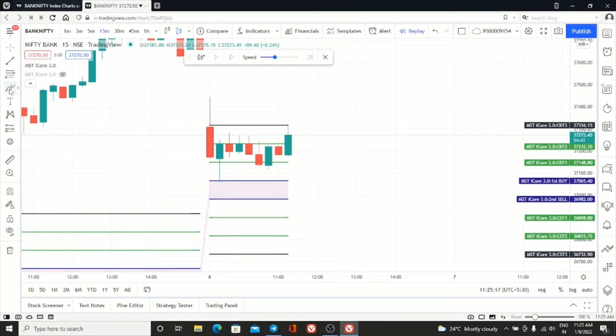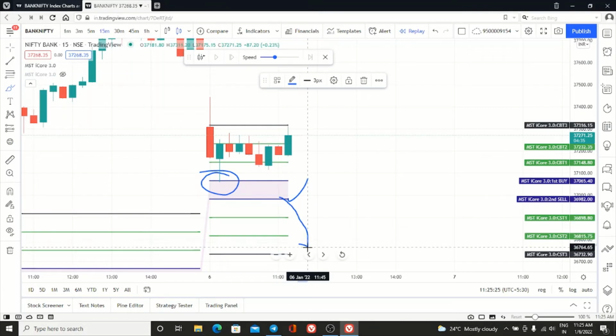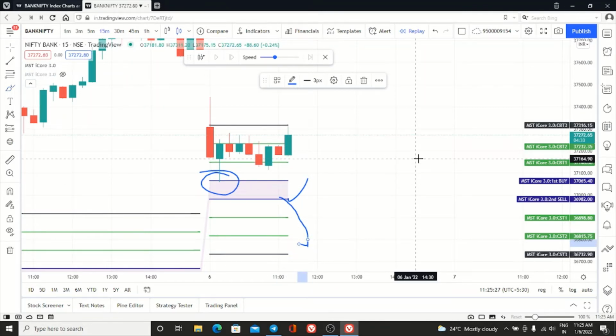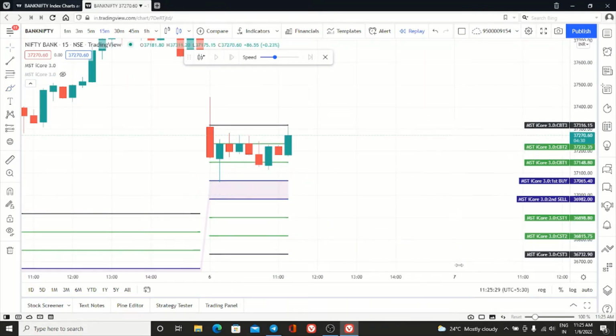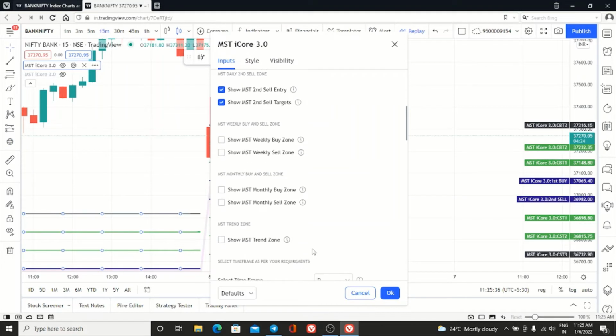If buy activated that day, we should not go for the sell entry unless the SL hit. Only if the first buy SL hit, then we have to go for the second sell entry. Then what will be our reversal point? The reversal point we have here. If you want, you can trade if you are an aggressive trader.